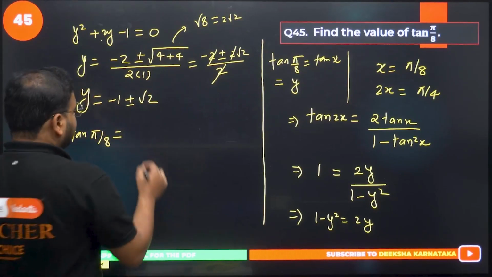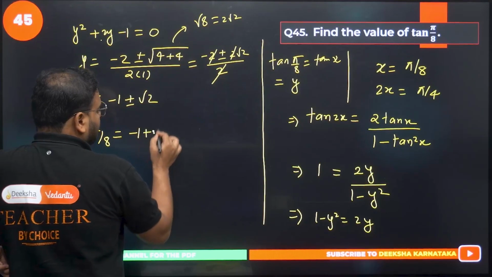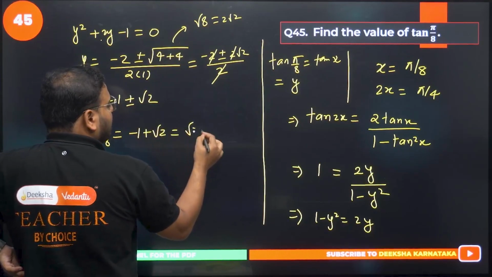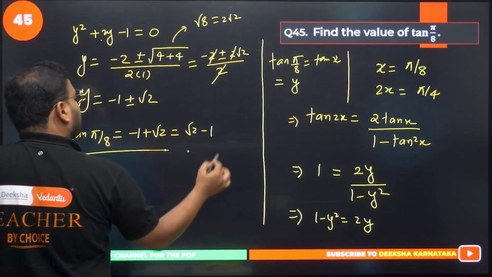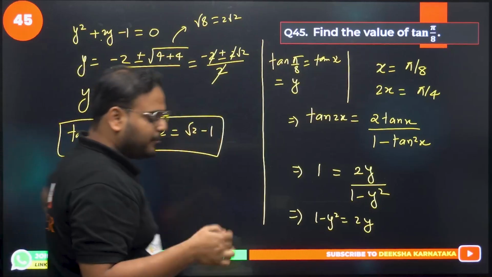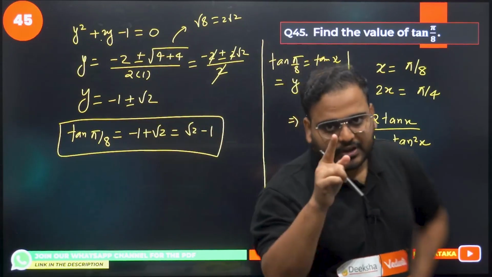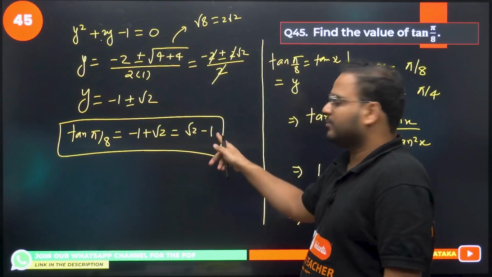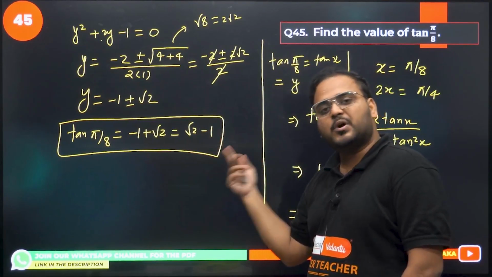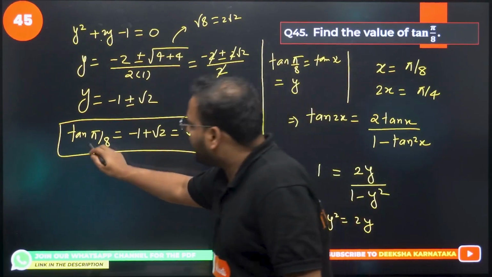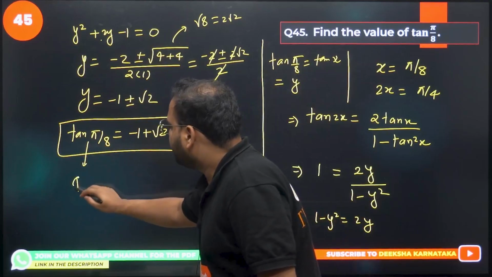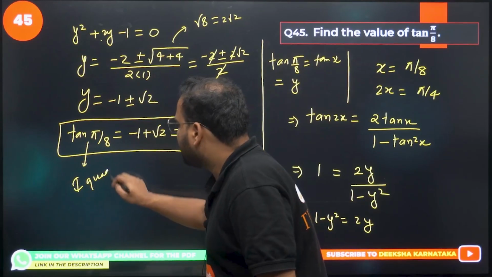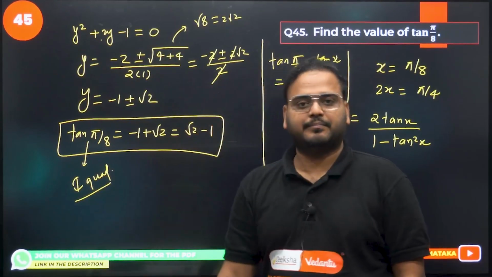So basically I take this as minus 1 plus root 2, or simply write this as root 2 minus 1. My value will become what? 0.414, which is a positive value. If you can relate, right? Root 2 is 1.414. Subtract 1 from there, it will become 0.414, which is a positive value. And tan pi by 8 is in which quadrant? In the first quadrant. So of course it has to be positive only, right? Makes sense to all of you?